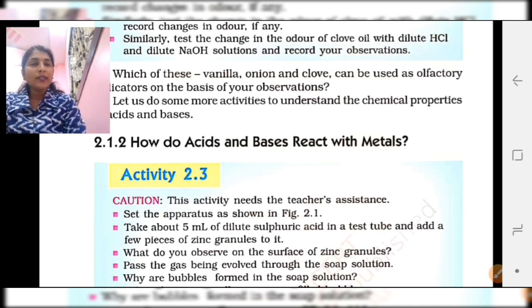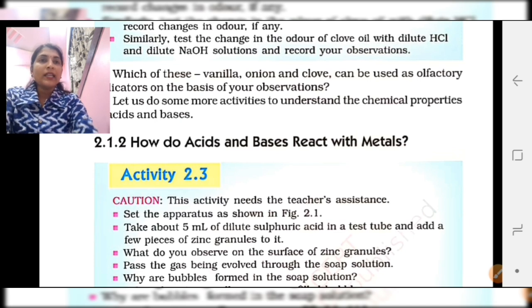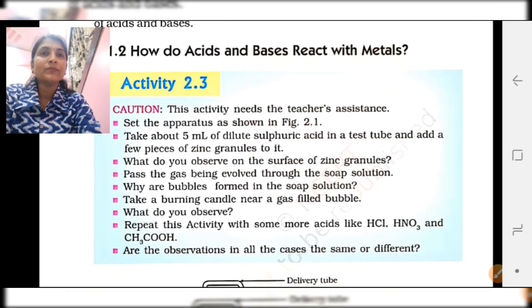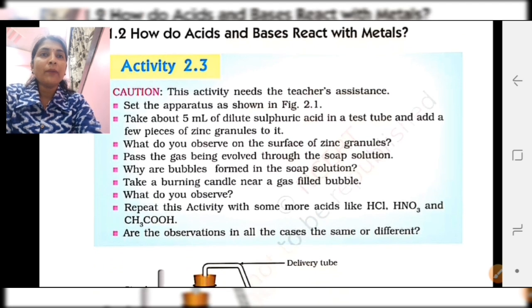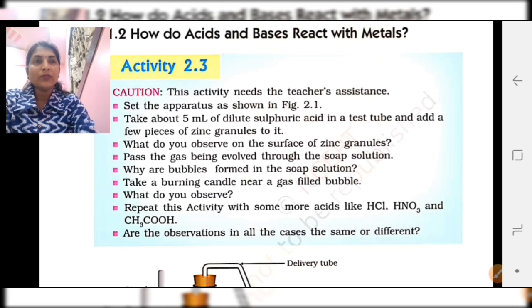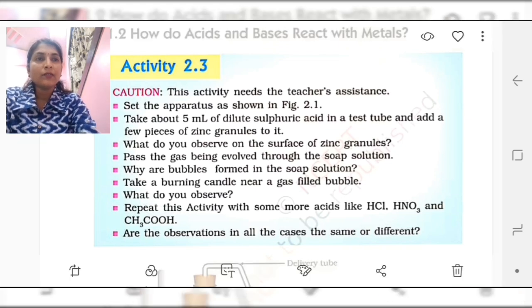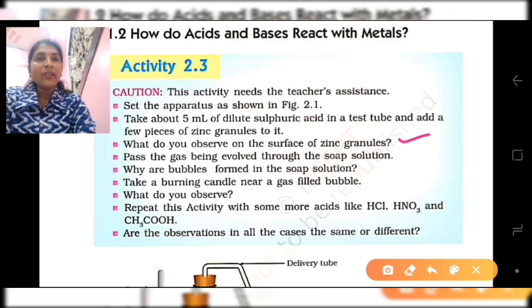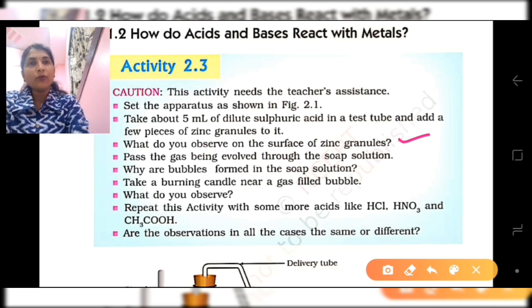Here is one more activity. This activity needs teacher assistance. Set up the apparatus as shown in figure 2.1. Take about 5 ml of dilute sulfuric acid in a test tube and add a few pieces of zinc granules to it. What do you observe on the surface of the zinc granules? This observation you have to mention in the book, or otherwise make one notebook and write there.